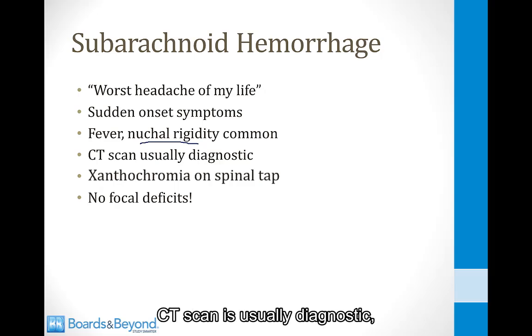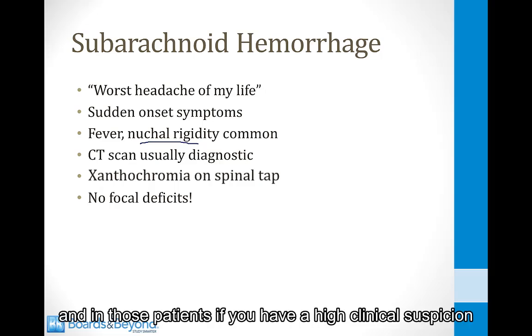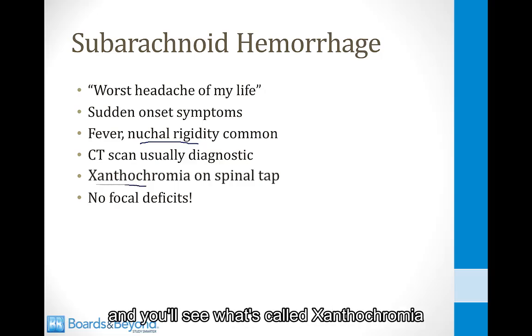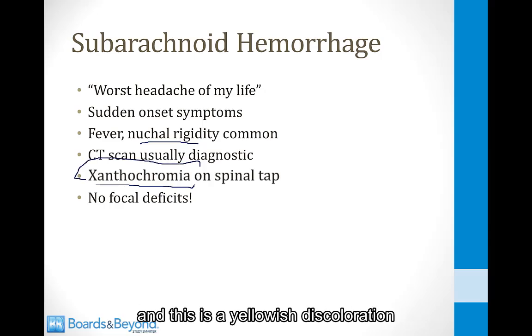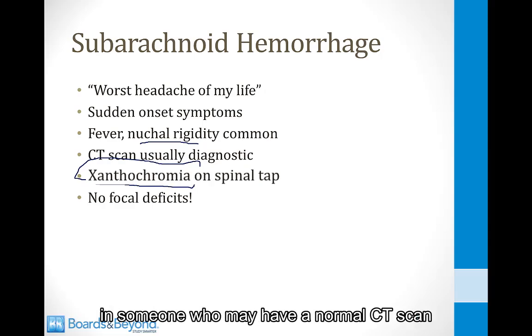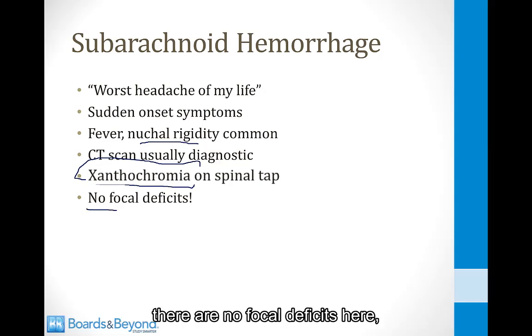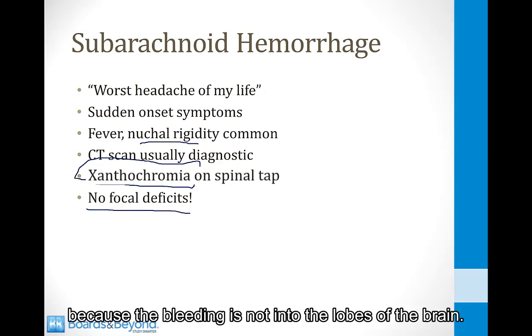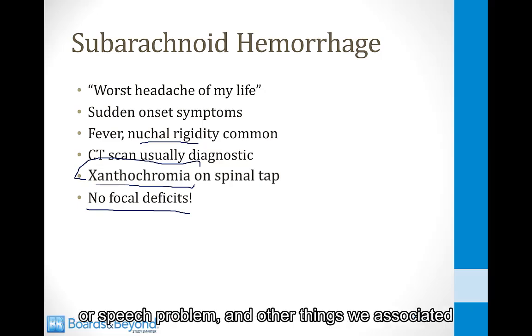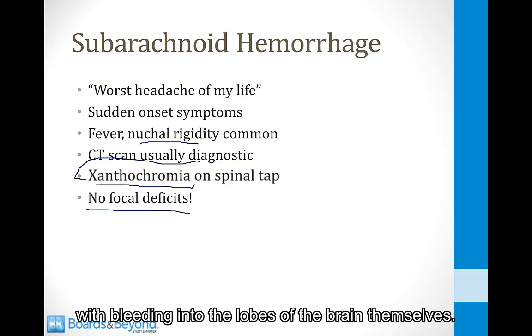CT scan is usually diagnostic, but there's a small proportion of patients who have a normal CT scan. In those patients, if you have a high clinical suspicion, you can do a spinal tap. You'll see what's called xanthochromia, a yellowish discoloration of the cerebrospinal fluid, and that tells you that there is a subarachnoid hemorrhage in someone who may have a normal CT scan. Importantly, although there's bleeding into the brain, there are no focal deficits here because the bleeding is not into the lobes of the brain, so you won't see things like weakness and sensory deficits or speech problems and other things we associate with bleeding into the lobes of the brain themselves.